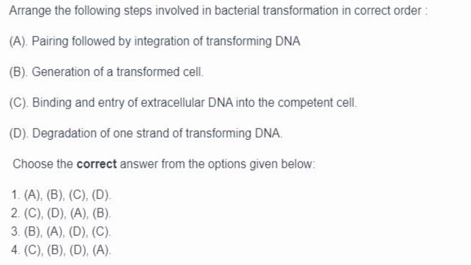Then arrange the following steps involved in bacterial transformation in correct order. So first will be binding and entry of extracellular DNA into competent cells, C. Then comes degradation of one strand of transforming DNA, pairing followed by integration of transforming DNA, and then generation of a transformed cell. So the sequence is CDAB. Answer is option 2.